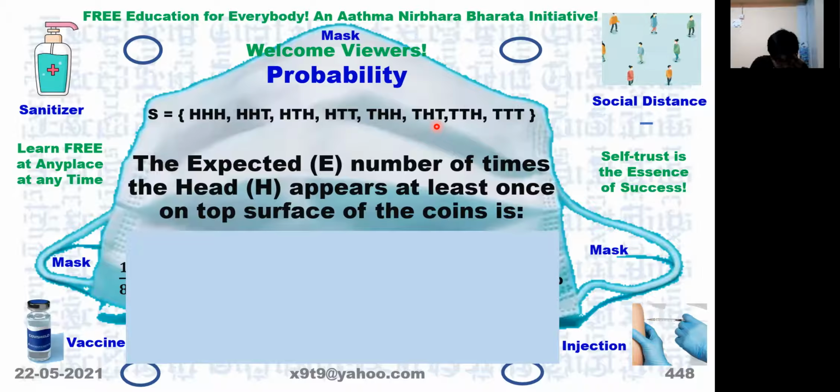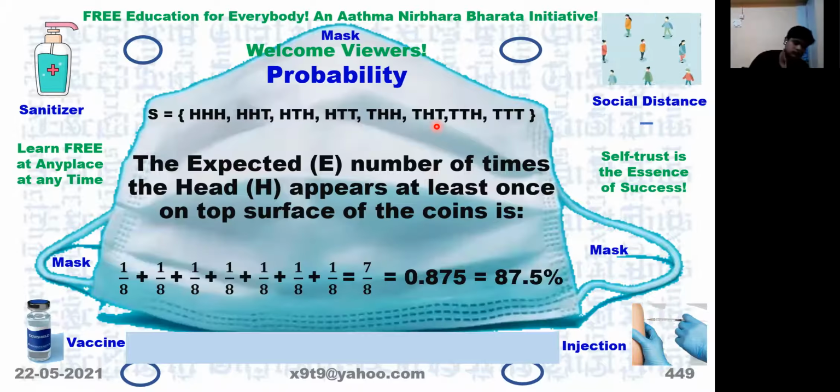Now, what is the number of times the head appears at least once on top surface of the coin? 7 by 8, because except the TTT, all others have either one head or more than one head. So at least once means 2 and 3 are also included.